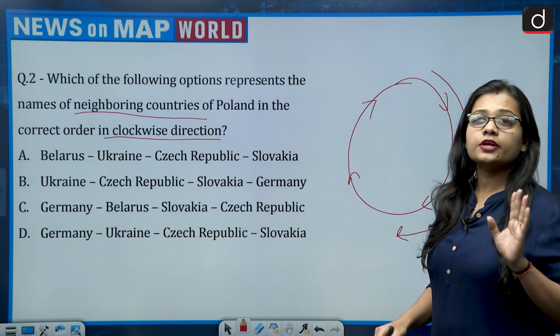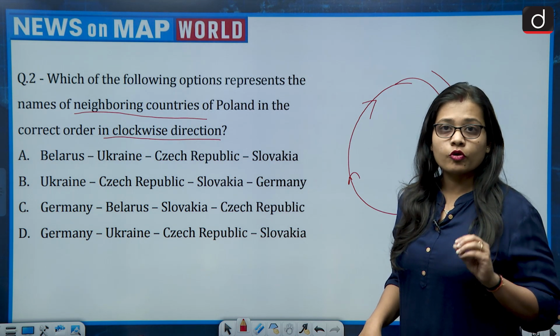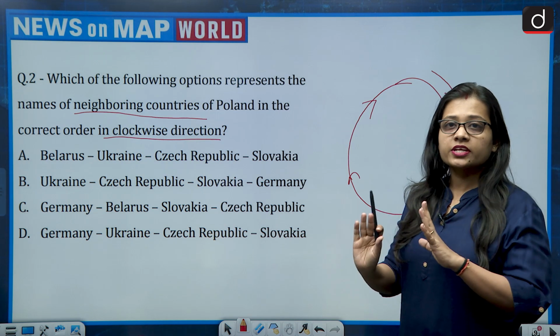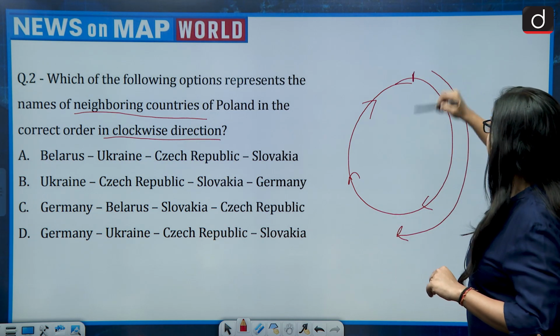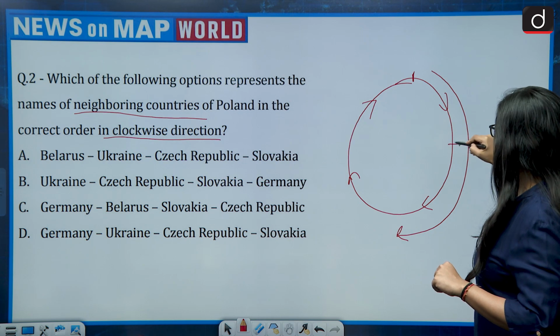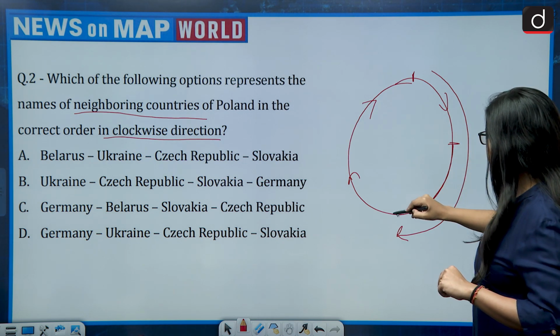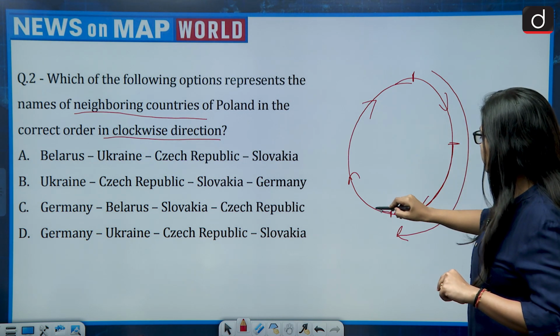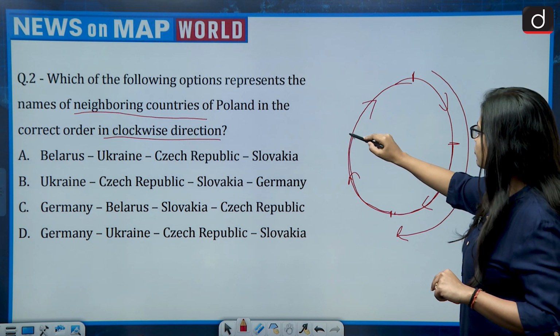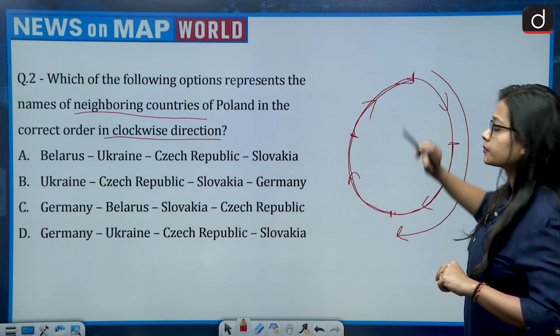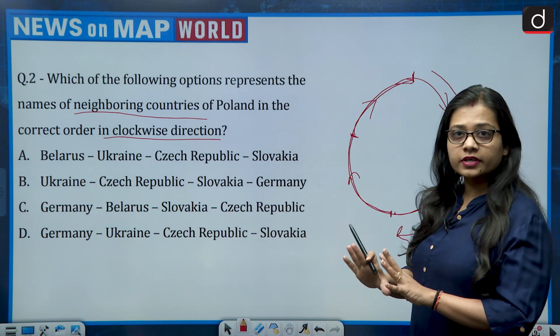Now here one thing that you need to focus on is that clockwise direction does not mean it always starts from here. It can start from anywhere. It can start from here and go in this direction. It can start from here and can go in this direction. Can start from here and can go in this direction. So this is the clockwise direction.